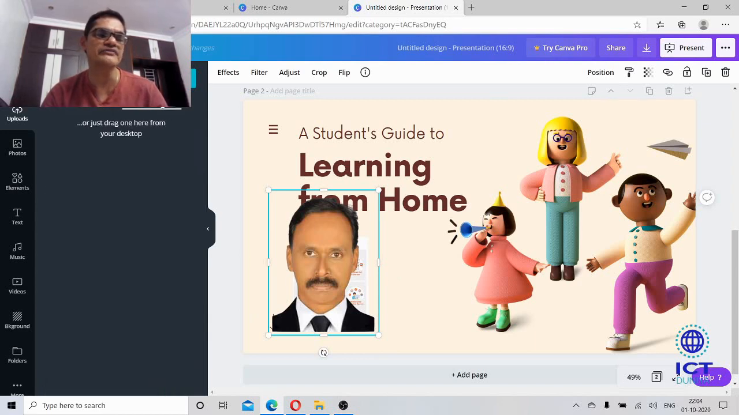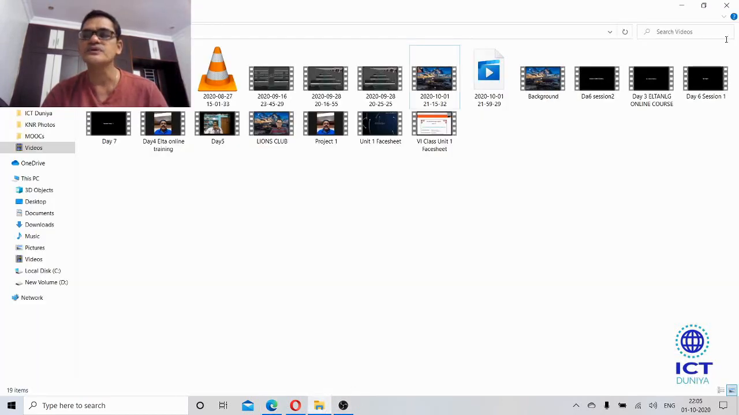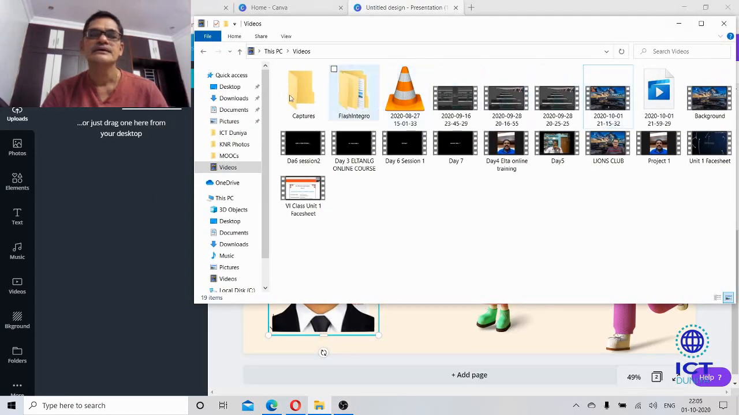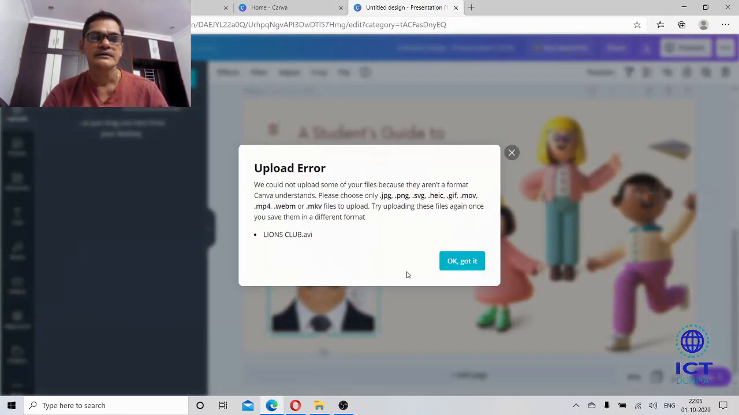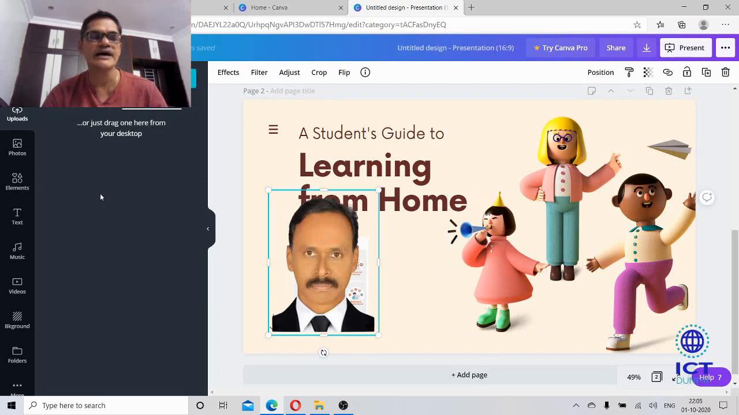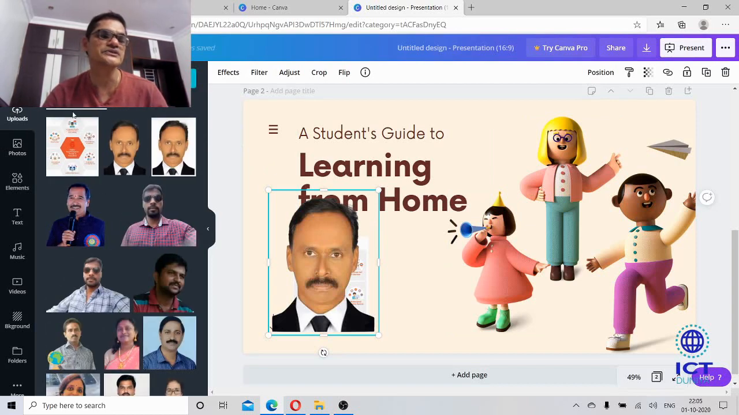If you want to add videos, you can just add videos also, or just drag one here from the desktop. For example, I'm minimizing this, and see here, simply I am adding a video. Some error was there. So in this way we can simply drag the image from our file and we can add. So this is all about uploading images and videos.